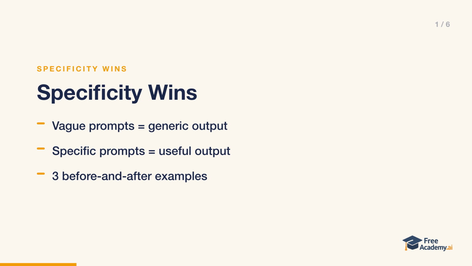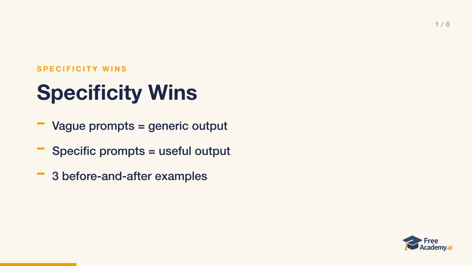The single biggest improvement you can make to any prompt is to be more specific. That's it. Vague prompts produce generic output. Specific prompts produce useful output. When you give an AI a fuzzy instruction, it has to guess what you actually want, and it fills the gaps with the most average, forgettable answer possible. When you spell out the details, it has something real to work with.